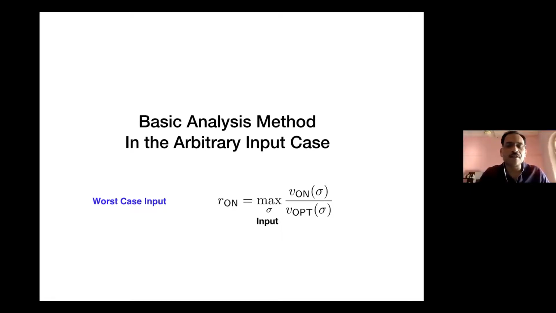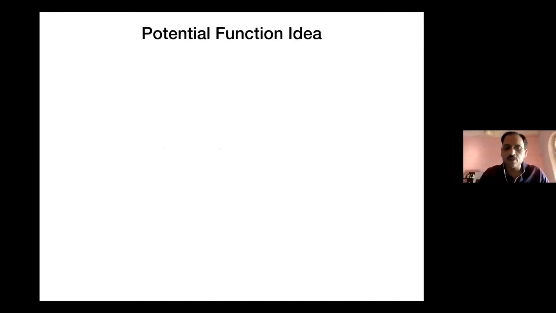So here is a quick recap. What are we after? For a particular online algorithm, we are trying to analyze how large its competitive ratio is, which is the ratio of the profit of the two algorithms maximized over all possible inputs. Here is what is generically called a potential function idea. If you have seen stochastic network analysis, you might have seen Lyapunov functions. It is very similar to that.